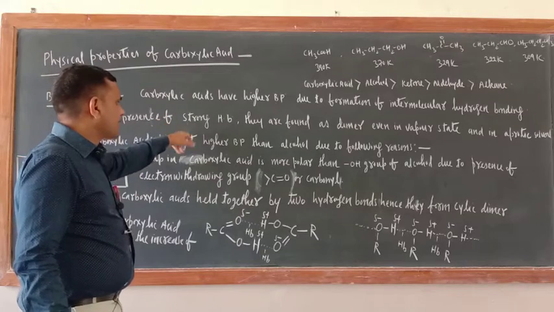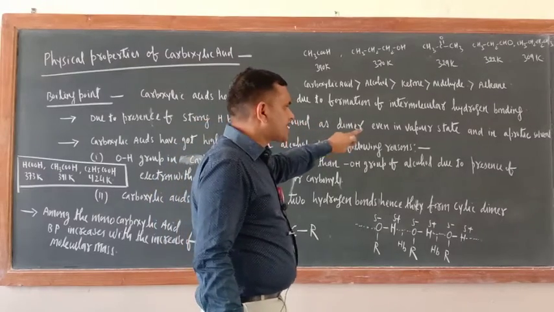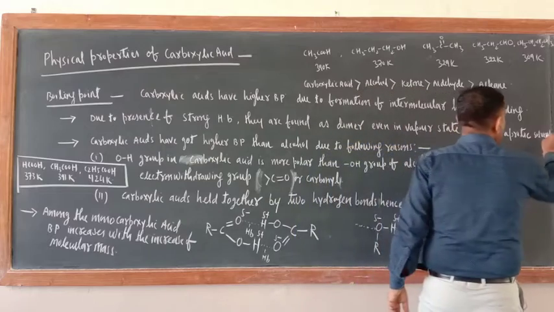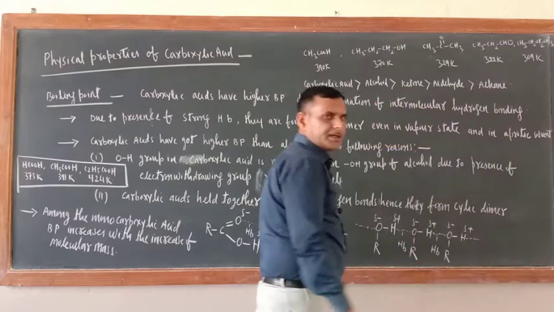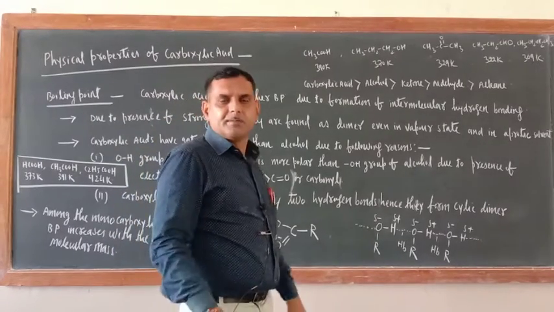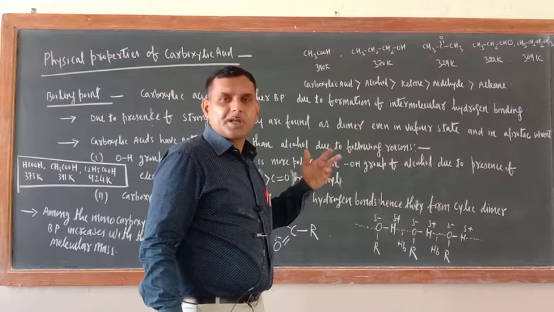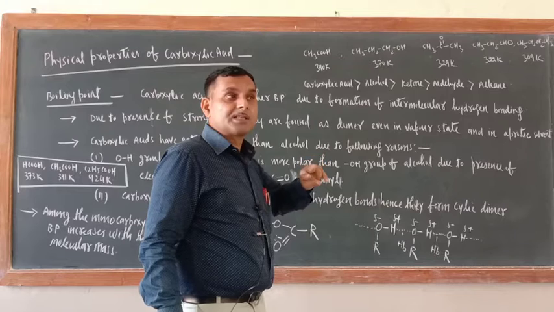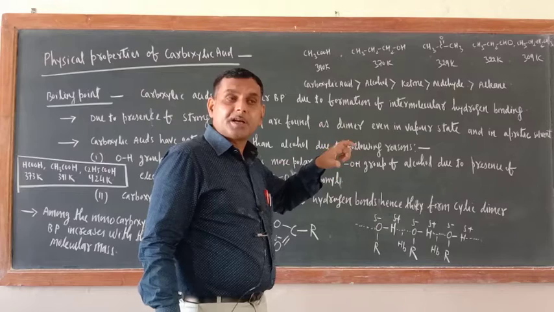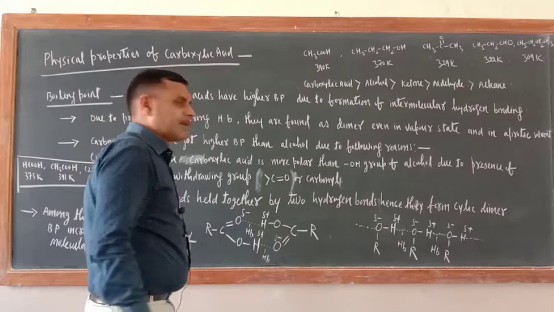Due to the presence of strong hydrogen bonding, they are found as a dimer even in the vapor state or in aprotic solvent. Aprotic solvent means the solvent which does not contain a proton. Just see, HCl is a protic solvent because it has the H, but benzene, C6H6, is an aprotic solvent. Now you will say, sir, still H is there, but those H are bonded with the ring, so they can't come out. So they are aprotic solvents, correct?